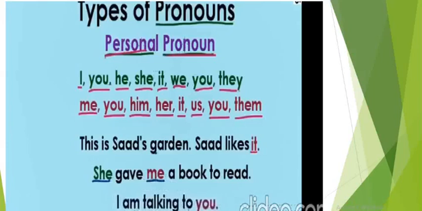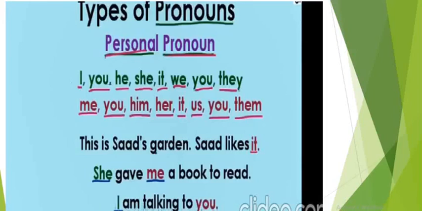Again, another example we have: I am talking to you. I is my subject pronoun, a pronoun that comes in the subject. Instead of a name, I said I am talking to you. Now, you over here is an object pronoun. It's acting as an object over here. Whom am I talking to? I am talking to you. So you is an object over here.